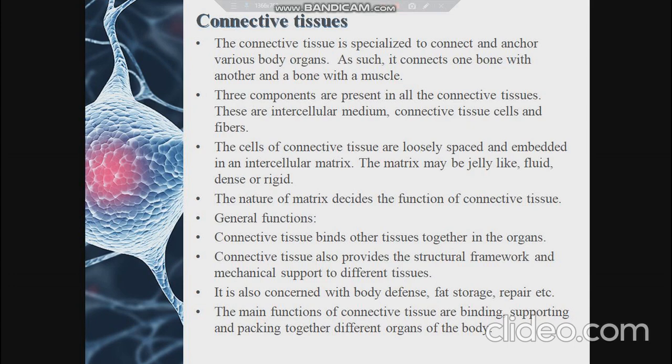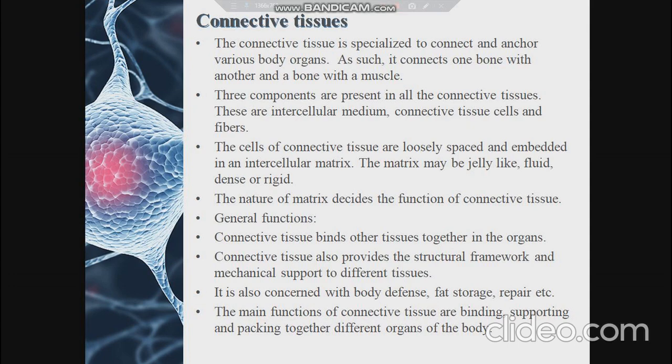Based upon this intercellular matrix, the connective tissues are classified into areolar or loose connective tissues, dense and regular connective tissues, skeletal tissues and fluid connective tissues.